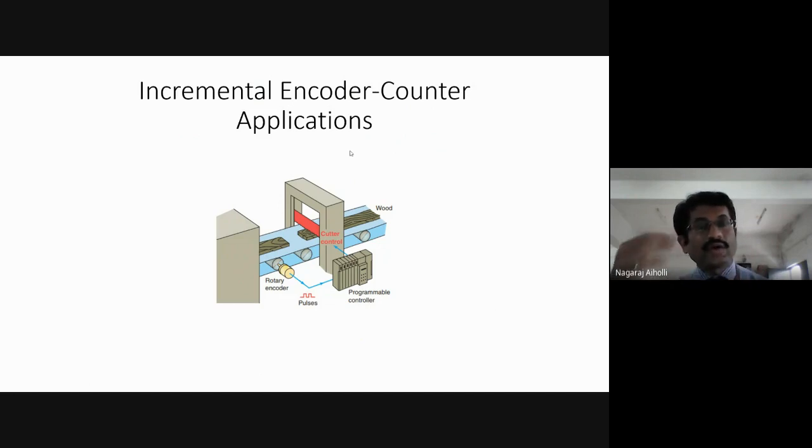On the periphery of the rotating disc there are slots, and the light which falls on these slots passes through and is available to the other side, where the conversion from light to electrical energy takes place. Because of the conversion, electrical pulses are produced.